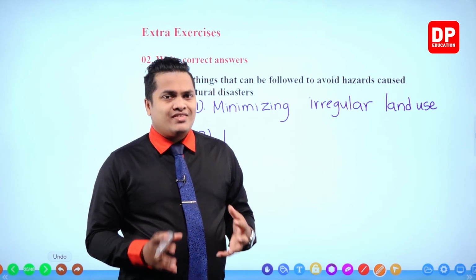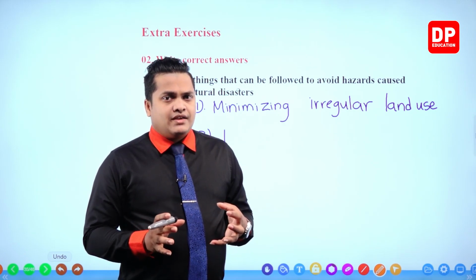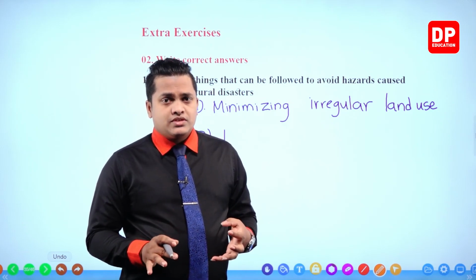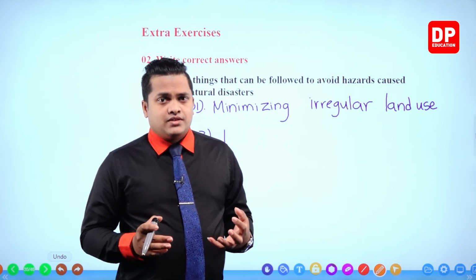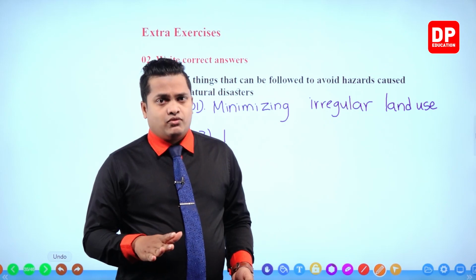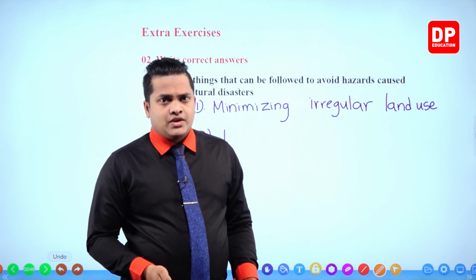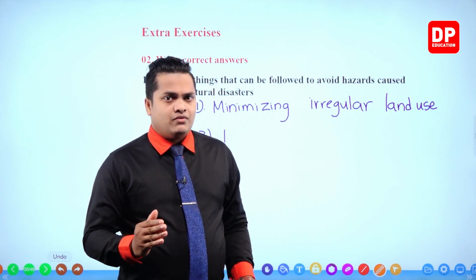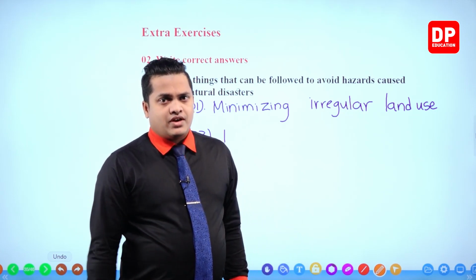But rather than minimizing, my dear children, it's much better to use machines and vehicles that can run without using fossil fuel. Burning of fossil fuel is the main reason, no? So if we can minimize the burning of fossil fuel, then we can minimize global warming and the release of other greenhouse gases to the environment.